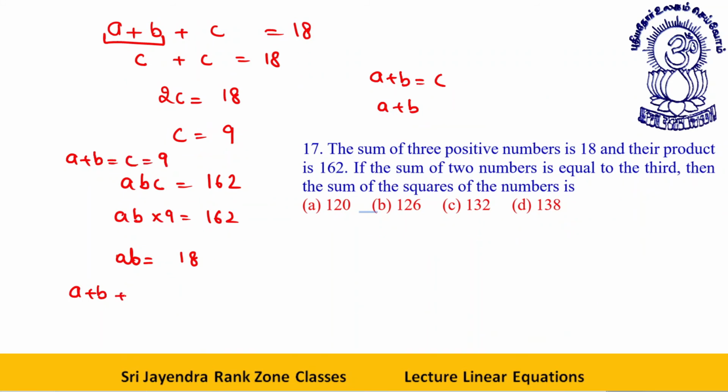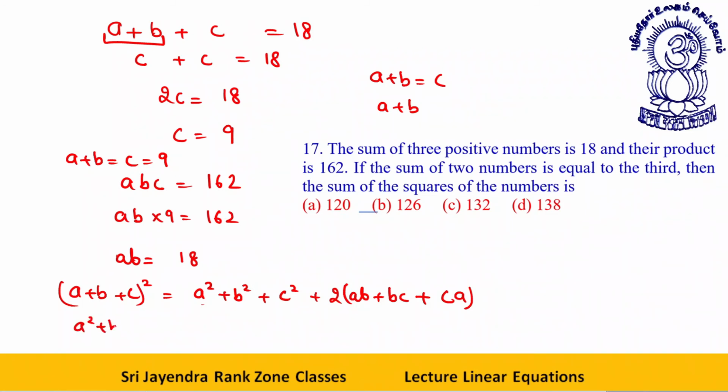Now A plus B plus C whole square, this is what you require. This will be A square plus B square plus C square plus double of AB plus BC plus CA.